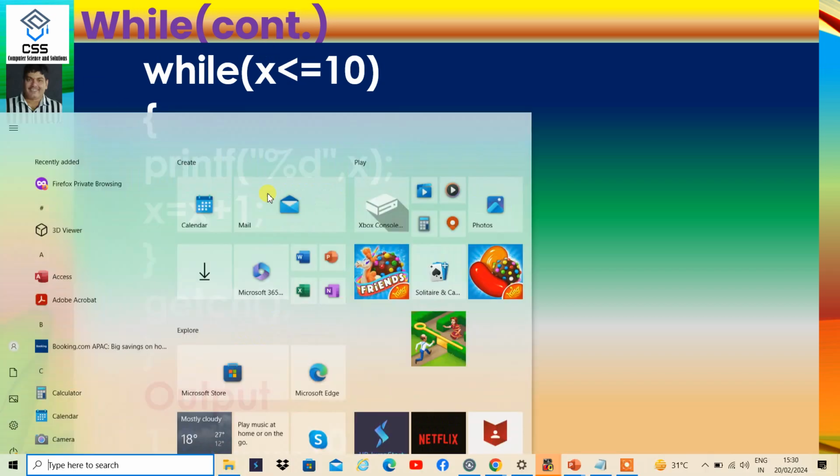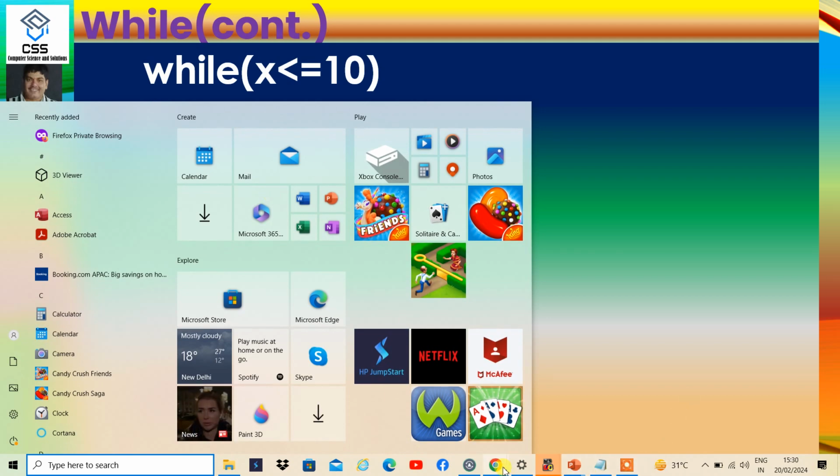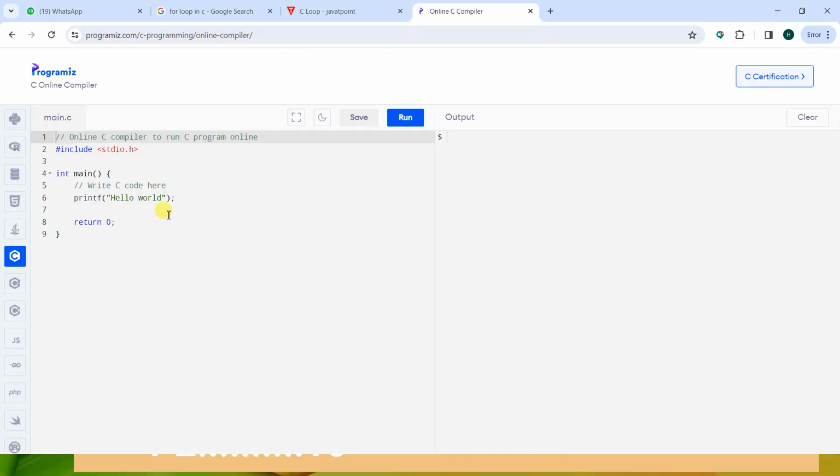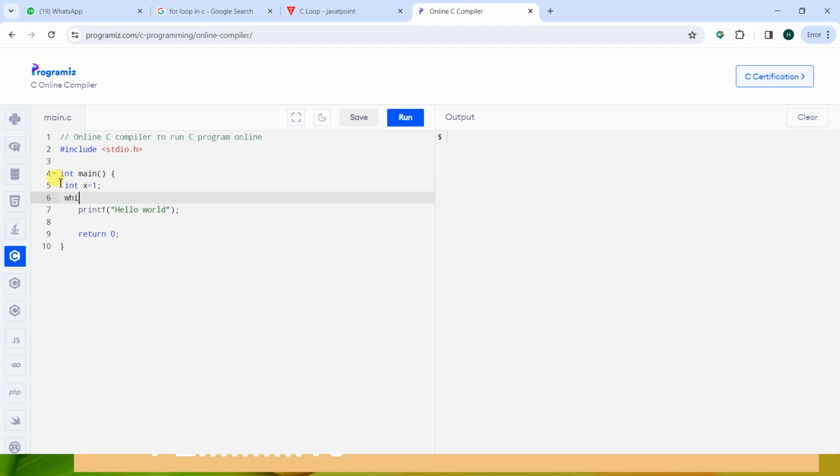If we want to run this program, what do we have to do? We move to an online compiler and just write and run. Suppose I have written int x equal to 1, while x less than or equal to 10, then you display the value with percent d, then x, then x is incremented by 1, x equal to x plus 1.